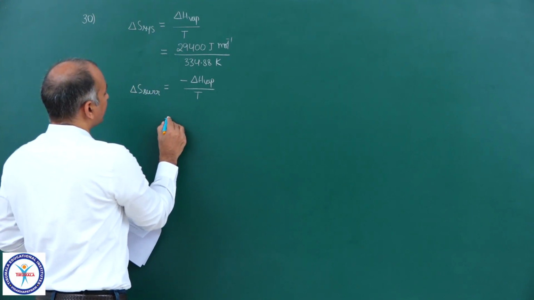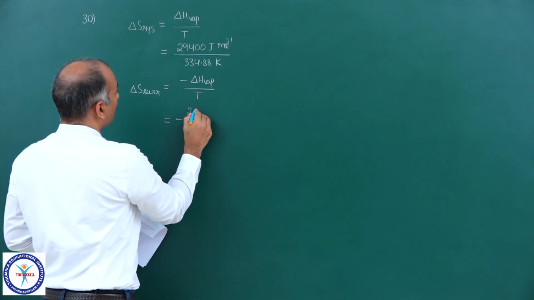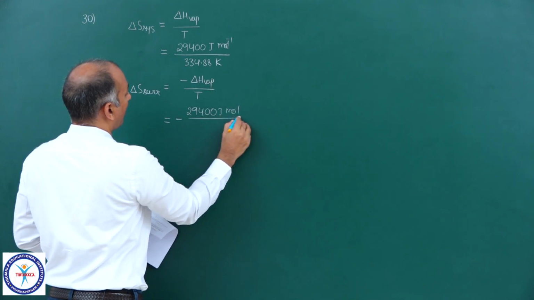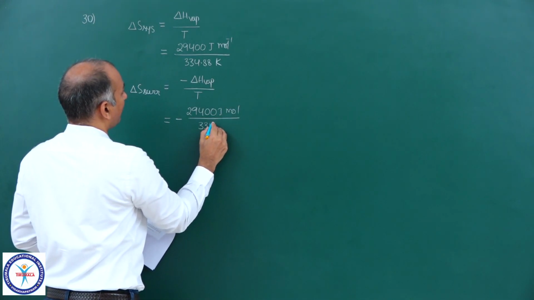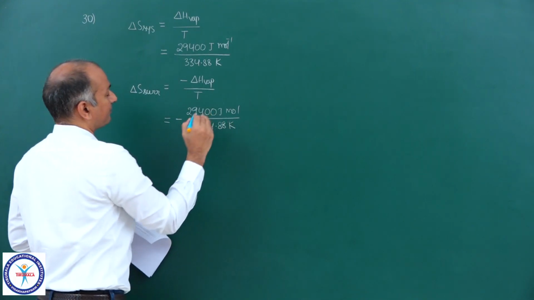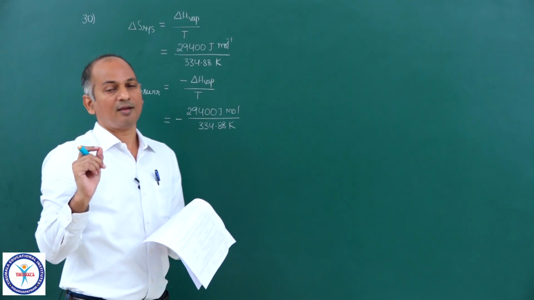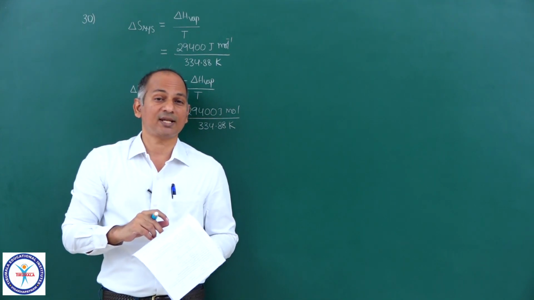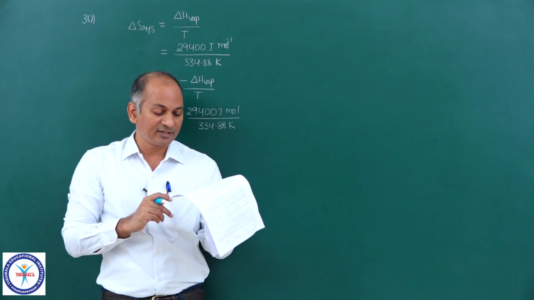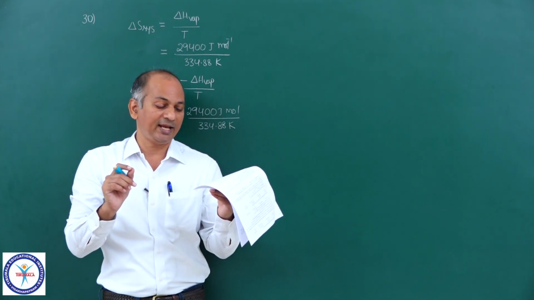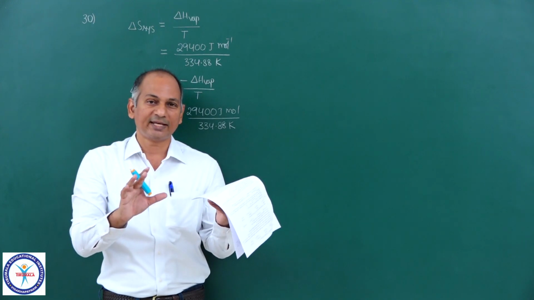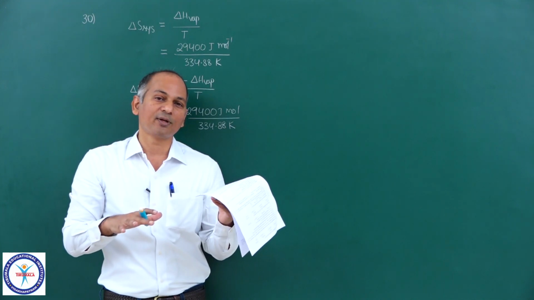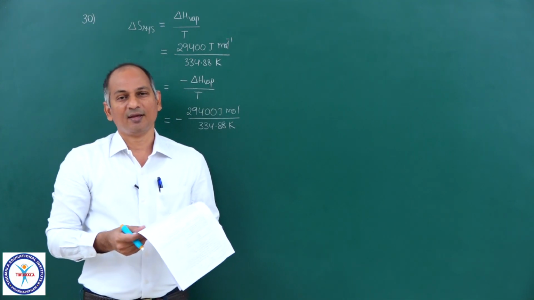So now the answer will be minus 29400 joule per mole upon 334.88 Kelvin. Here, let me make you recall one law in the second law of thermodynamics, that is Trouton's law. Actually, the answer for this question is 87.8 joule per Kelvin per mole, that is delta S system, and minus 87.8 joule per Kelvin per mole for surroundings.